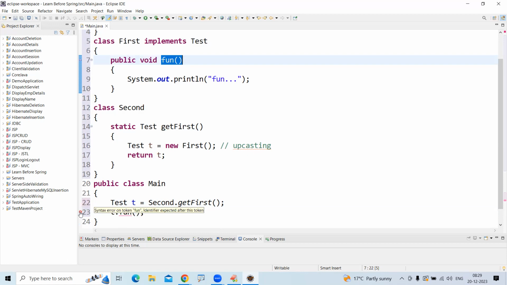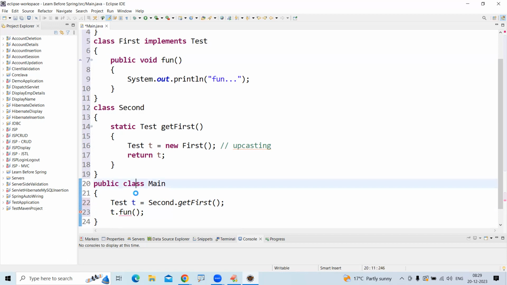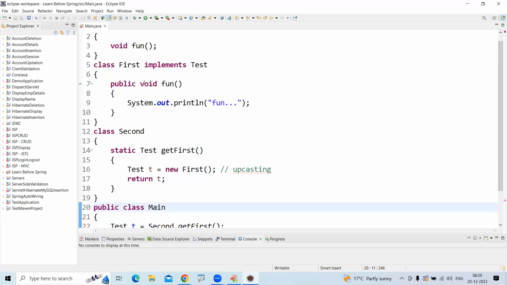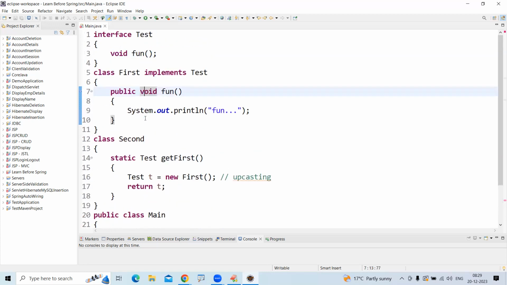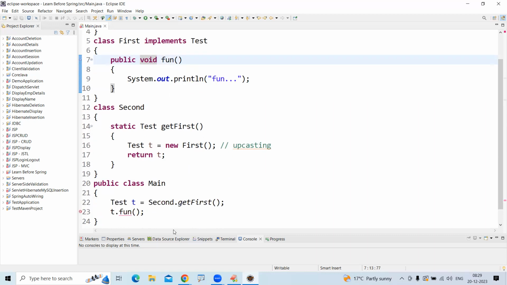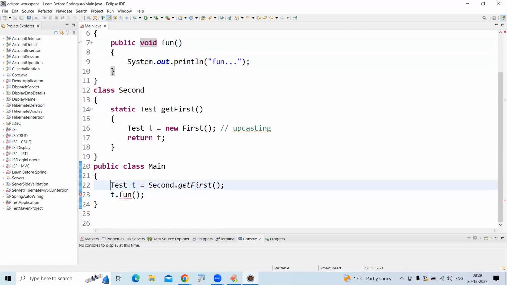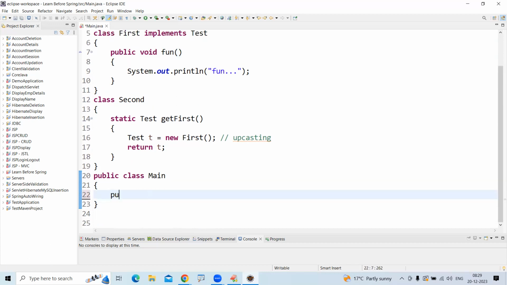When you are executing that, so main, sorry, I forgot to write the main method.